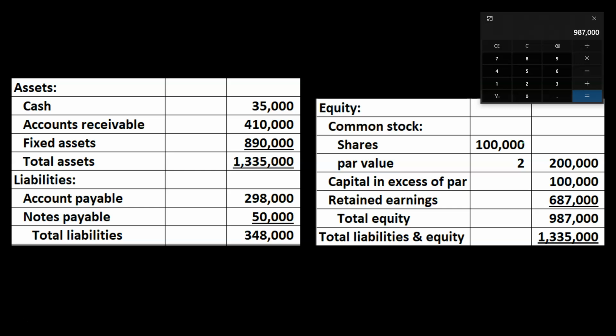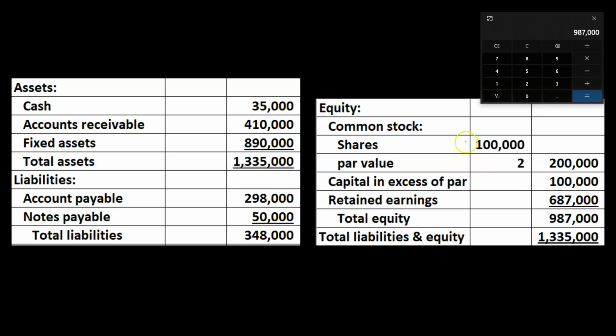And remember, with a partnership, you can have a lot of different things going on. The partner can basically put money into the company, take money out, and not do the same thing as the other partner and whatnot. You can have different agreements that would be involved. With a corporation, we have to standardize the shares because that's the point of standardizing the shares. And so when you look into the equity section, that's how we basically break it out, right? We break it out by how much the owners put into the corporation from the issuance of the stock versus the earnings that had been retained from the corporation that have not yet been distributed out.